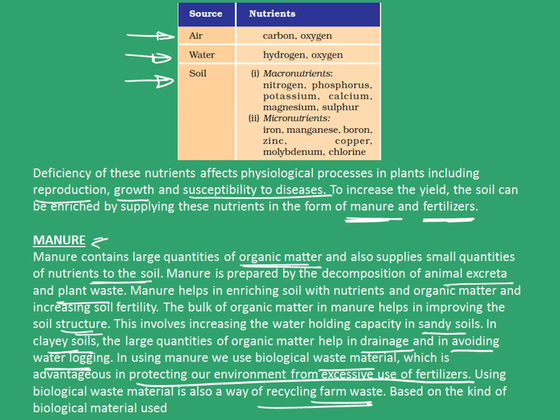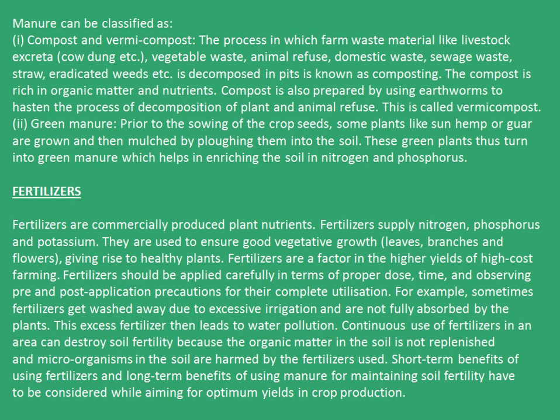Based on the kind of biological material used, manure can be classified as: first, compost and vermicompost. The process in which farm waste material like livestock excreta, vegetable wastes, animal refuse, domestic waste, sewage waste, straw, eradicated weeds, etc. is decomposed in pits is known as composting. The compost is rich in organic matter and nutrients. Compost is also prepared by using earthworms to hasten the process of decomposition of plant and animal refuse. This is called the vermicompost.